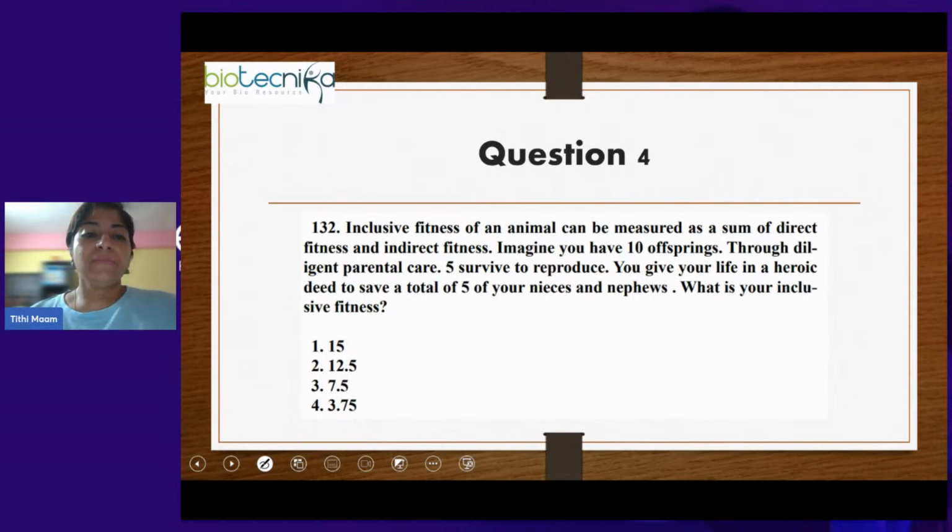Next question. This is also a CSIR question. It's quite an interesting question. Inclusive fitness of an animal can be measured as a sum of direct fitness and indirect fitness. Imagine you have 10 offsprings. Through diligent parental care, 5 survive to reproduce. You give your life in a heroic deed to save a total of 5 of your nieces and nephews. What is your inclusive fitness?